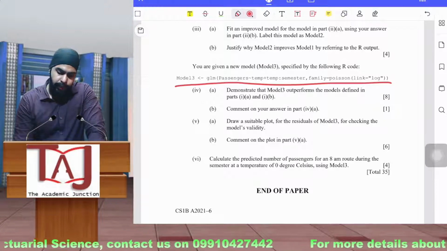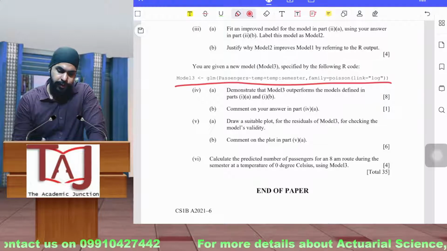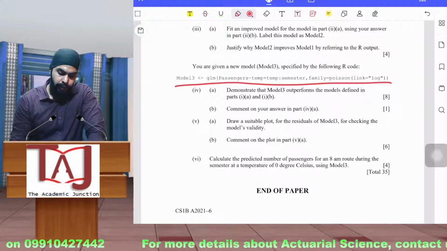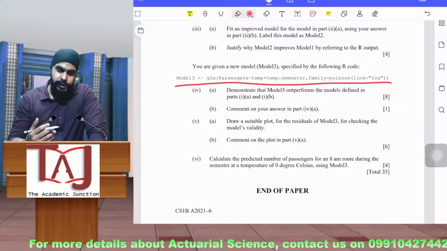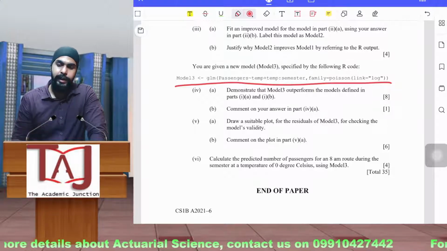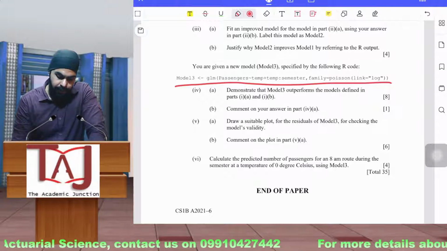From any model you can use the residual functions to take out the residuals. Then you can use the plot function to plot them, and you have to comment on the residuals. Basically you have to see in which range they are lying, and whether there are any outliers or not. That can be analyzed from the graph itself.